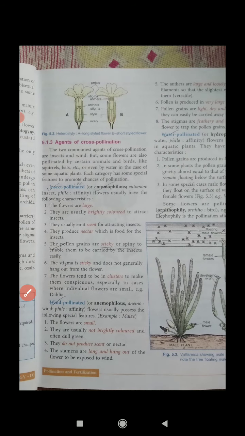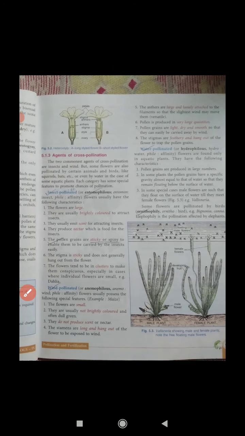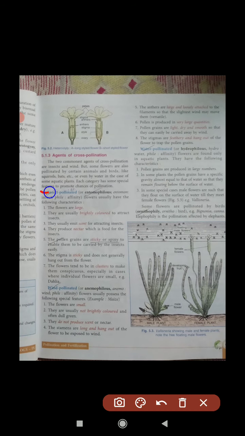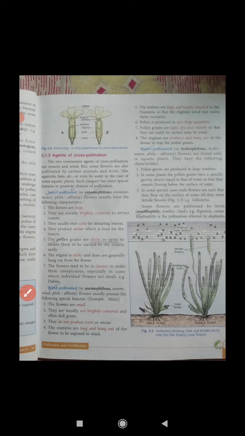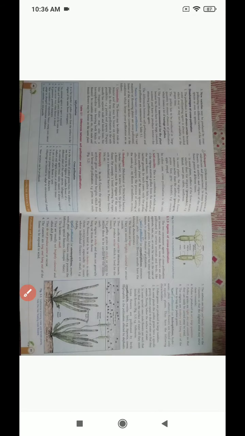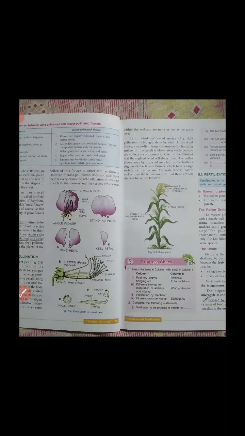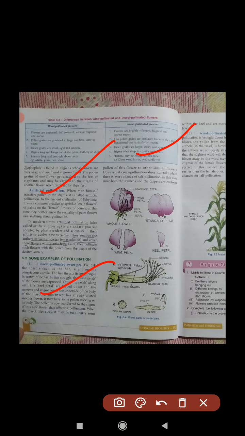Now, students, some agents of cross pollination, that is insect pollination, insect pollinated, you read it, okay. If you feel any problem, you contact me, and I am providing some notes also. Up to this portion I give the work today, okay, up to artificial pollination. Thank you.